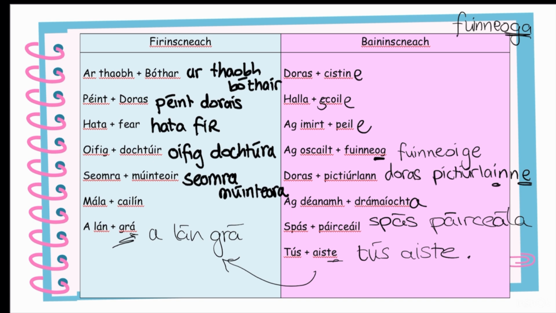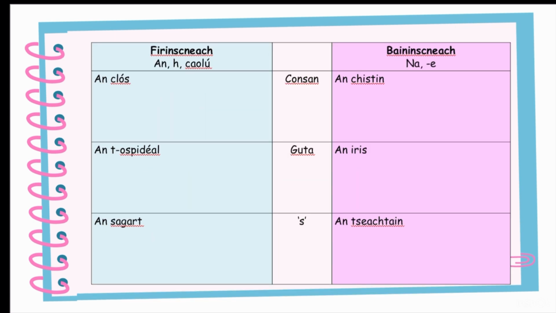Okay, hopefully that wasn't too confusing. It's about to get a little bit more complicated. So this is why we need to know our gender. The first thing I'm going to have you look at up here is if a word is Firinscneach, the general rule is that we add a H, and we add a chwelu. So we make the word slender. So if you remember, a lot of our masculine words end with a broad consonant. So we need to make it slender in order to make it different.